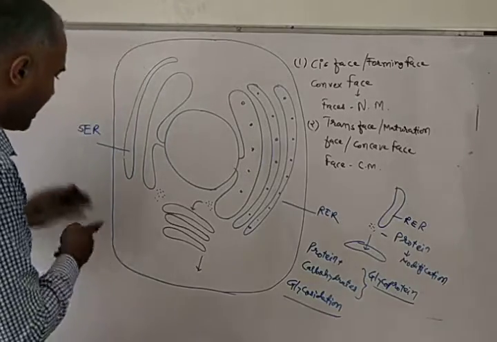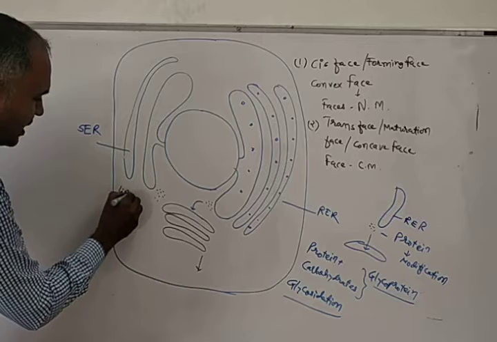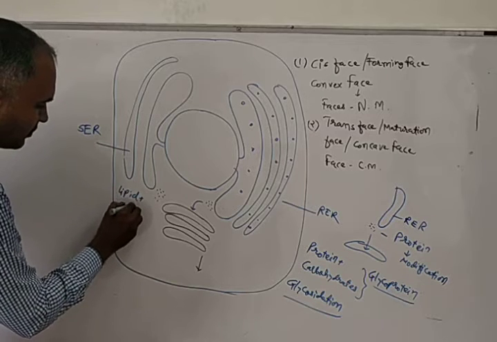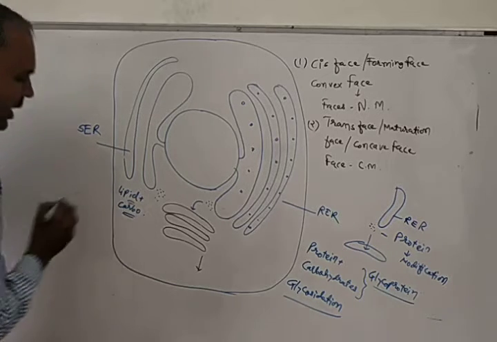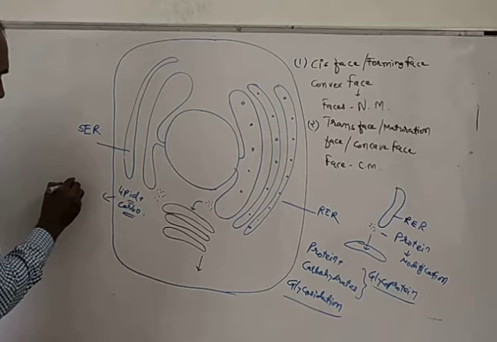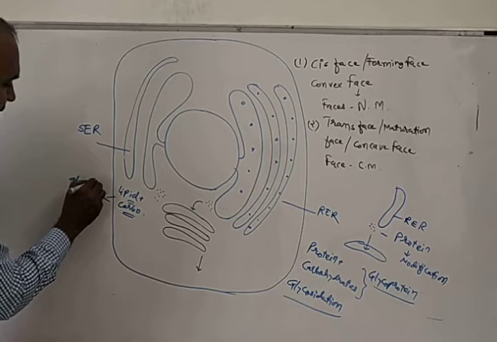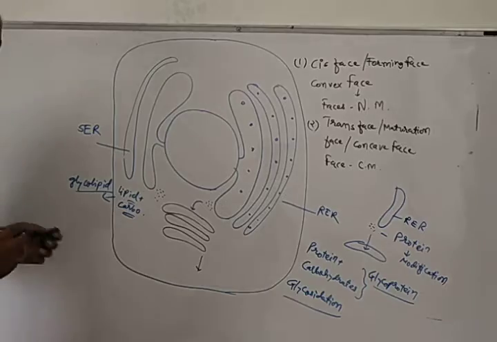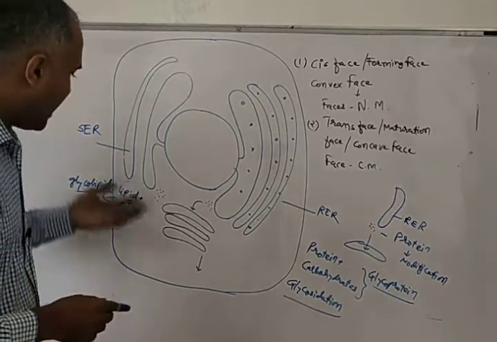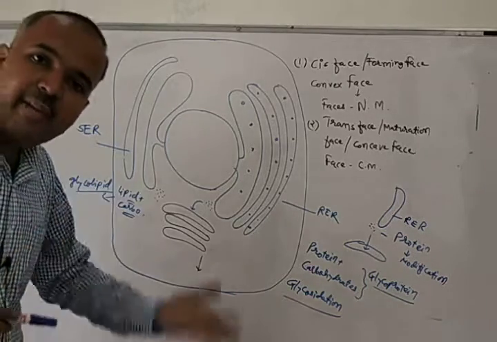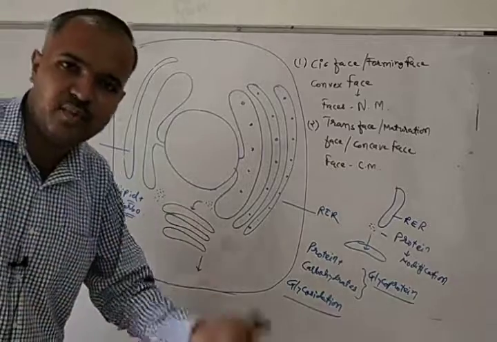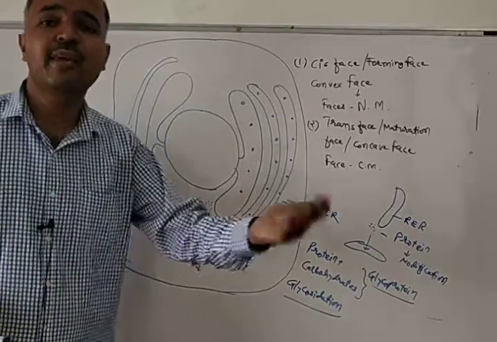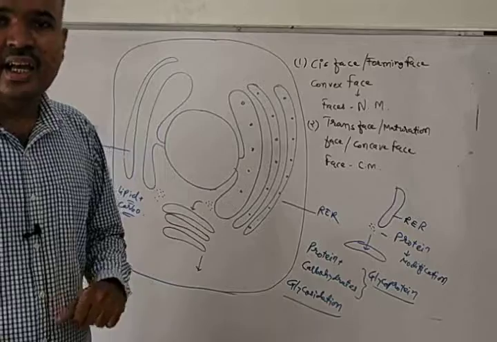Now this lipid will be joined by carbohydrate, and in this manner it will be called a glycolipid. The process of formation of glycolipid from lipid is also known as glycosidation.